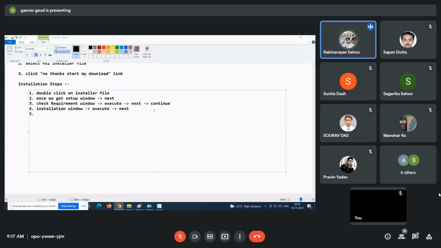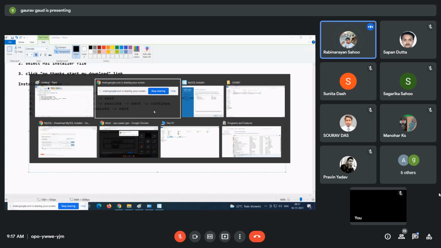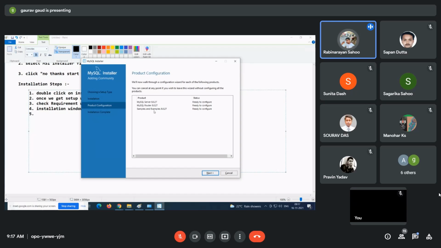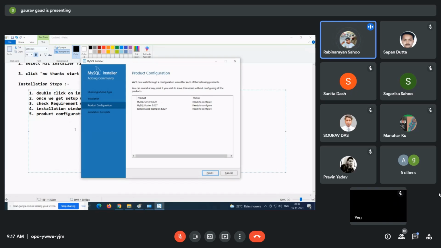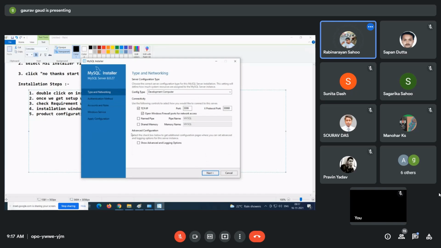After Next, we will get the product configuration window. In that again click on Next.